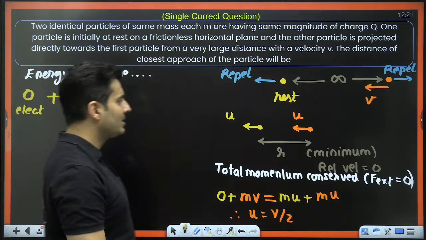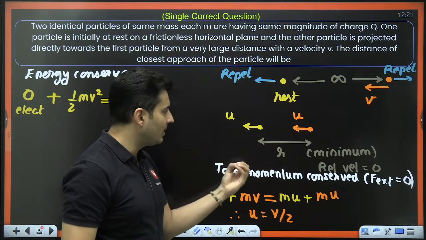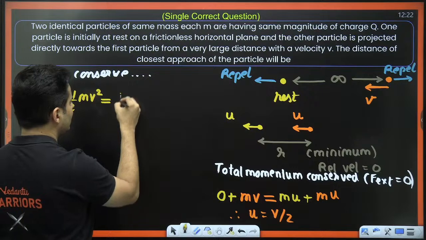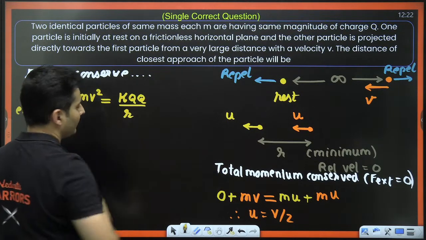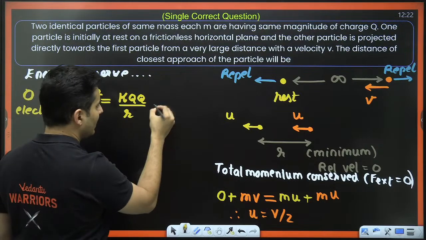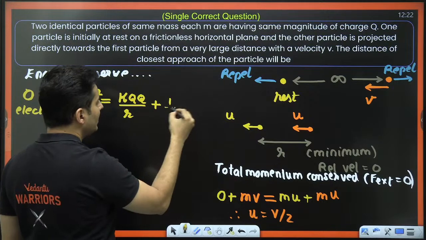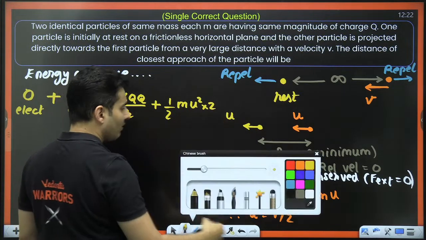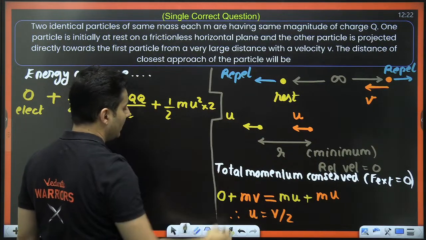Later on, when they are moving together at minimum separation, they have electrical energy, k q q divided by r, that is the electrical potential energy, plus both of them have kinetic energy. It is half mu square, but 2 times, because there are 2 masses.